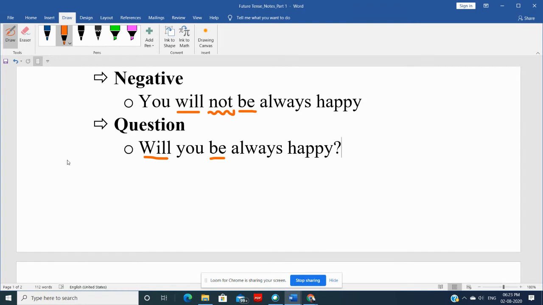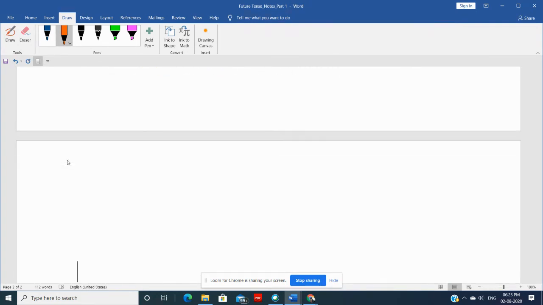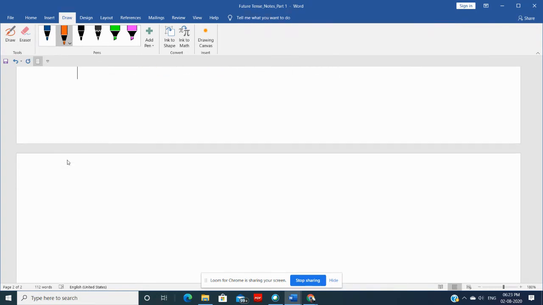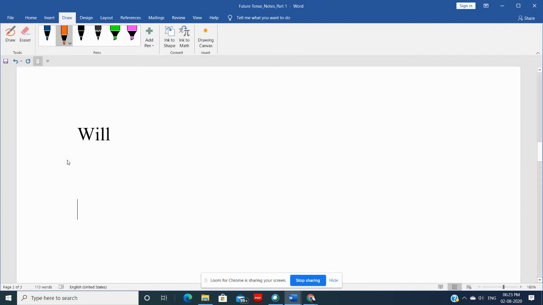So one thing we need to notice here is that there are two forms actually with to be, with future tense, that is will and shall. Okay, there are two forms, will and shall. But the good news is they both can be replaced, they can be interchangeable, right? Now, will is kind of for surety. Will shows surety or certainty.